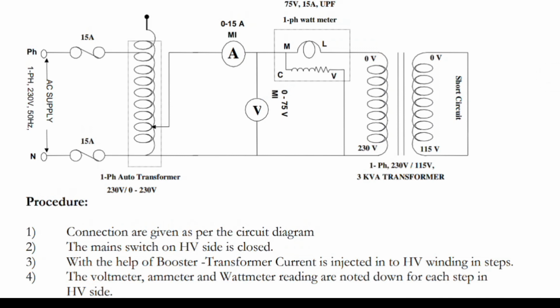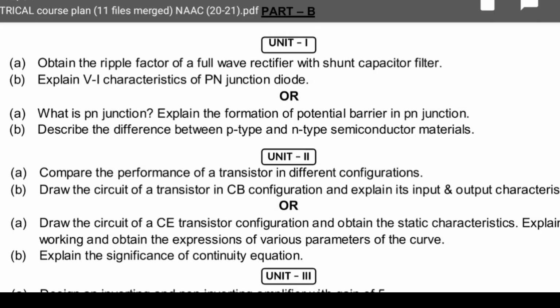You can see this from left hand side to right hand side. We are giving a single phase 230 volts, 50 Hz supply through an auto transformer. The LV side will be short circuited. The short circuit test will be conducted under rated amps; rated current we have to apply. For a 3 kVA transformer, we are using 115 volts, and the side gets short circuited.